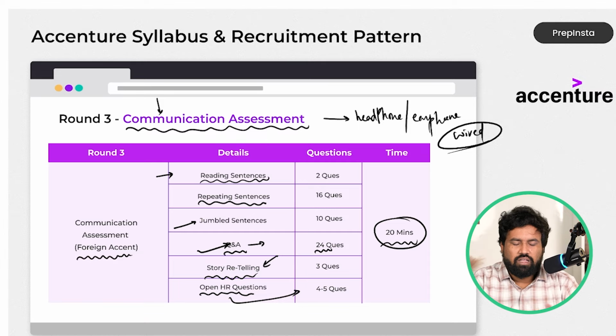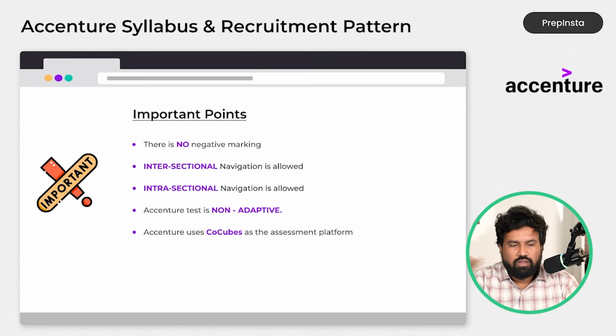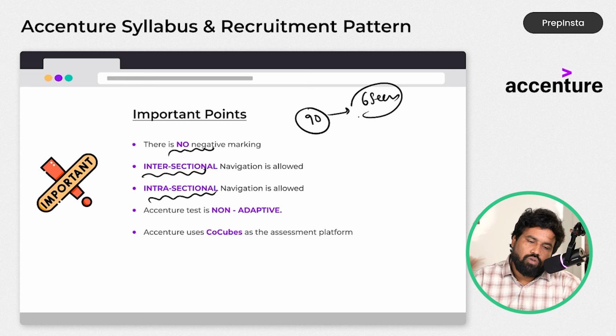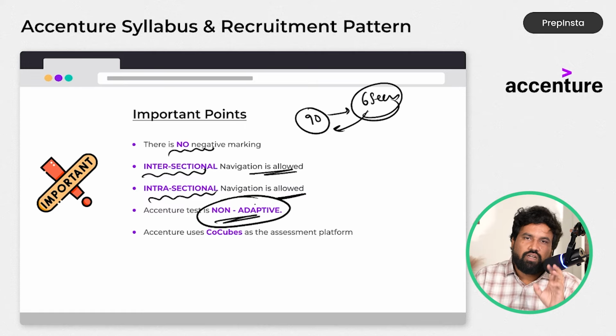They're very easy. There is no need even for rough paper. Only listening, talking, and reading. And the important things are there is no negative marking. And intersection and intrasection, which is nothing but, in 90 questions we have 6 sections, right? So you can navigate across the sections and across the internal questions also. Navigation is allowed. And non-adaptive, which is nothing but the question difficulty level will be fixed before. The questions will never change dynamically.